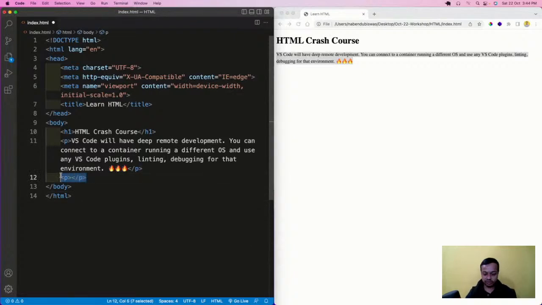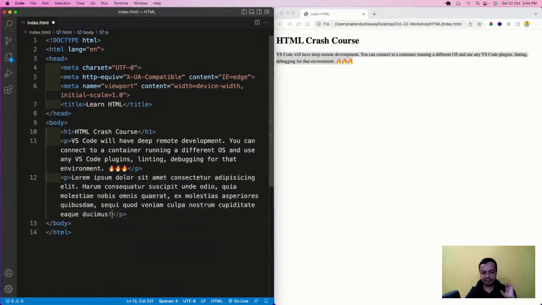One thing I will show: I'll type a P and press Tab, and it will complete the paragraph tag. Then I'll write lorem and press Tab, and it will write my lorem ipsum text. I'll save it, but it is not showing anywhere. Why is it not showing anywhere?